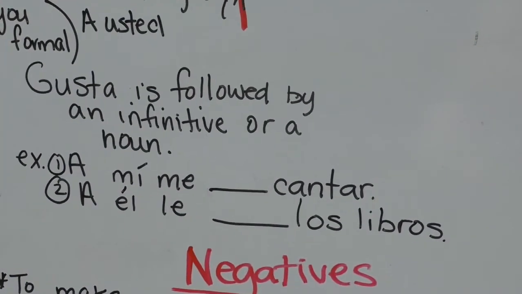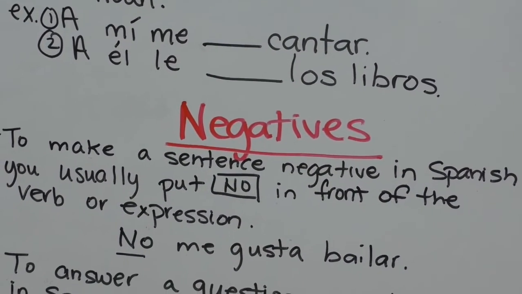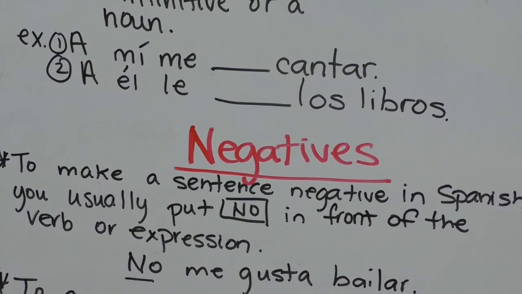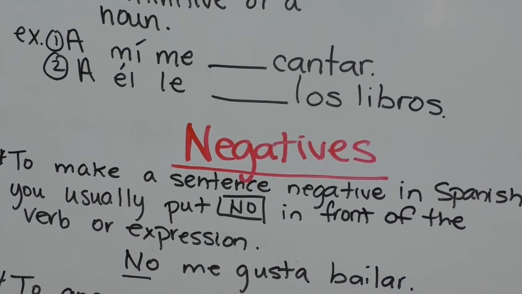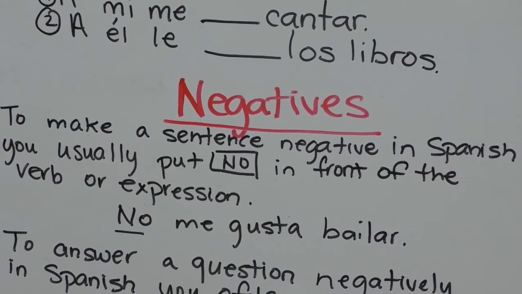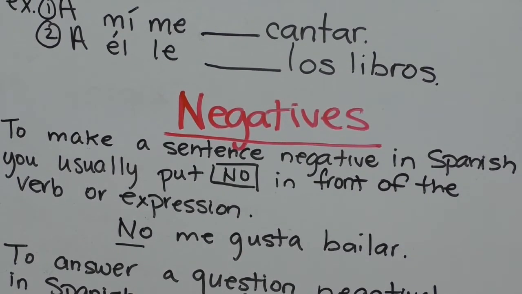Okay, guys, so now we are moving on to negatives. So to make a sentence negative, in Spanish, you usually put the no in front of the verb or the expression. Here's an example. No me gusta bailar. Again, no me gusta bailar. That is saying I don't like to dance.